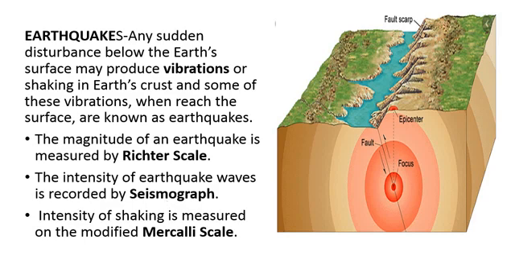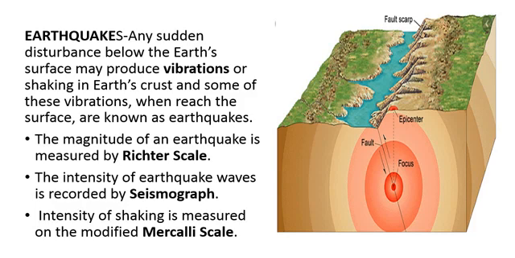Earthquakes. What is an earthquake? Any sudden disturbance below the earth's surface may produce vibration or shaking in the earth's crust, and some of these vibrations when they reach the surface are known as an earthquake. The magnitude of an earthquake is measured by the Richter scale.